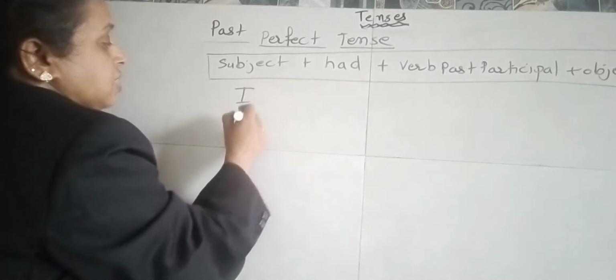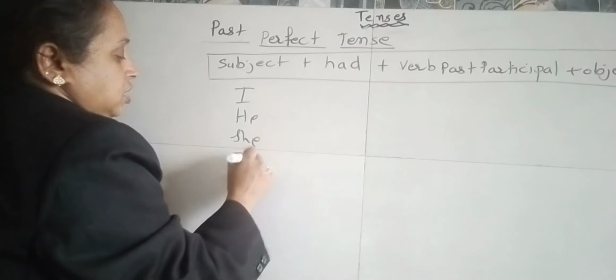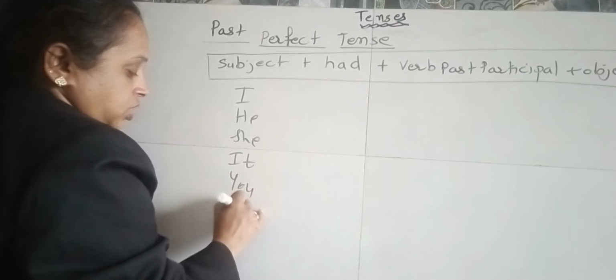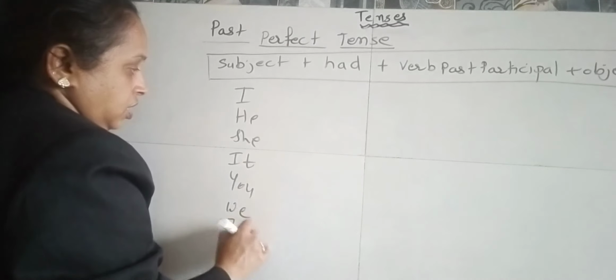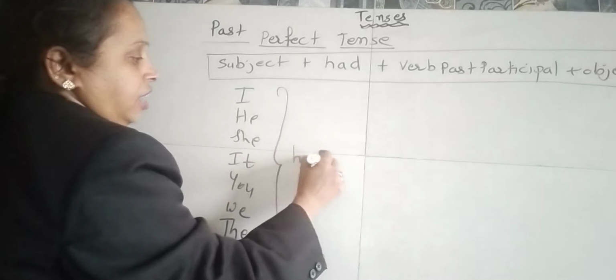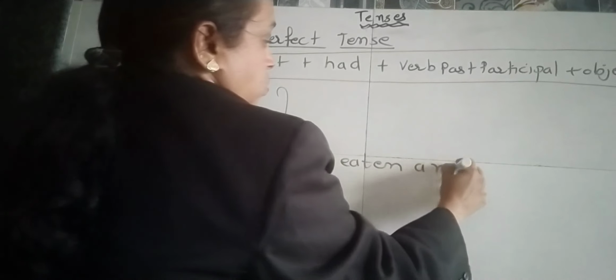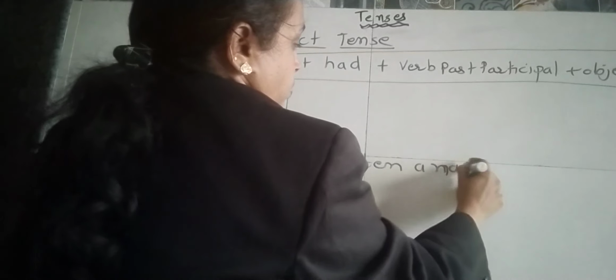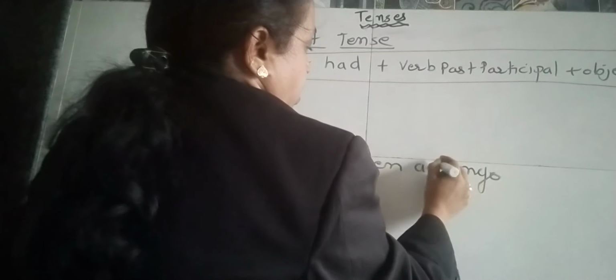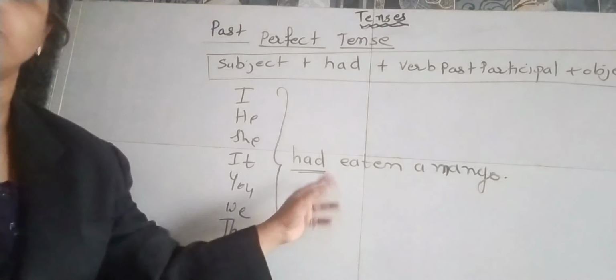How to make the sentence? I, he, she, it, you, we, they, everybody had eaten a mango. For everybody, we are going to use only this supporting verb, had.